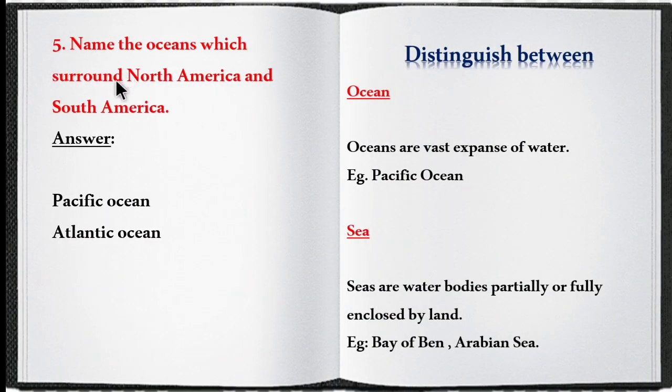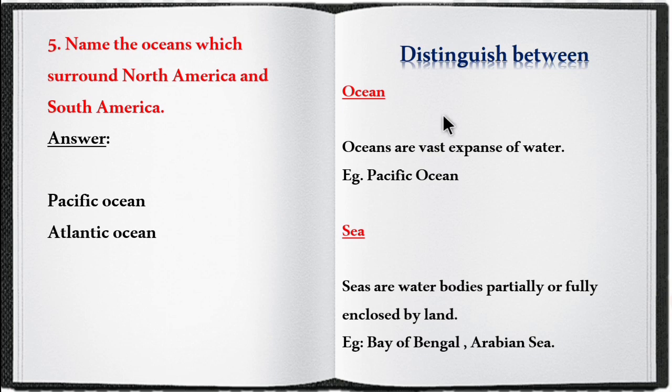Name the oceans which surround North America and South America. The answer is Pacific Ocean and Atlantic Ocean. Next is distinguish between. So children, put a tabular column for this. Oceans are vast expanse of water, example Pacific Ocean. Seas are water bodies partially or fully enclosed by land. Example Bay of Bengal and Arabian Sea.